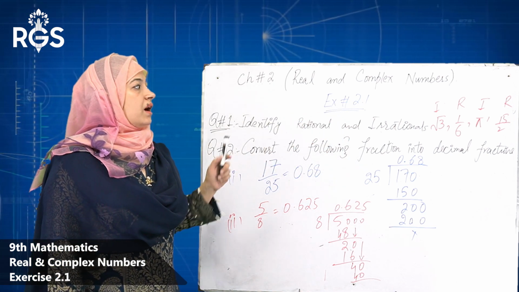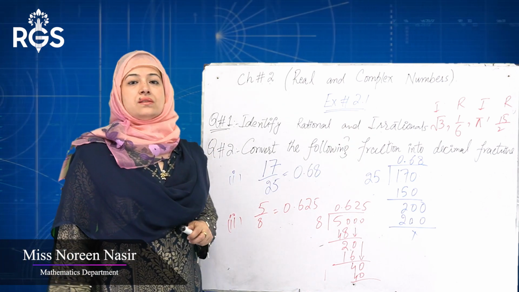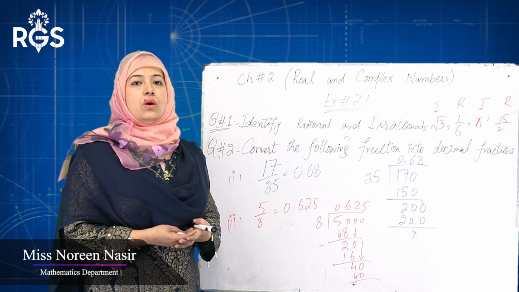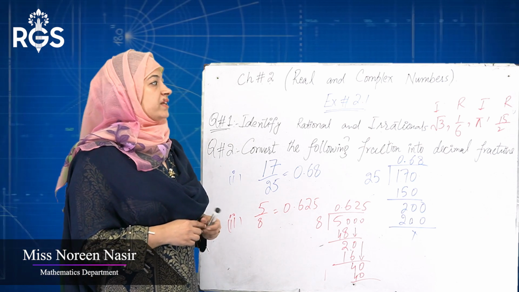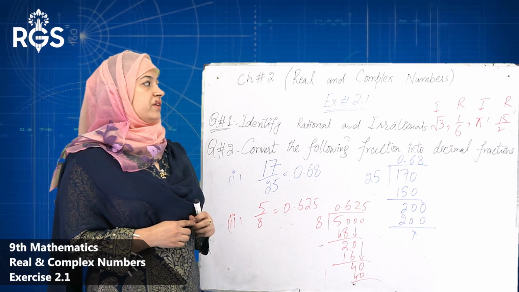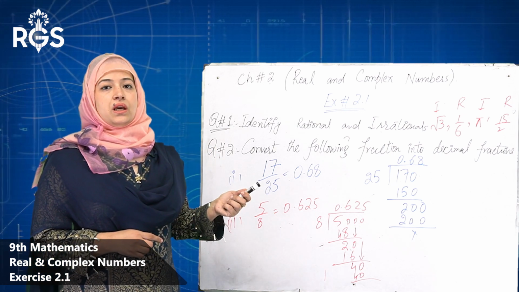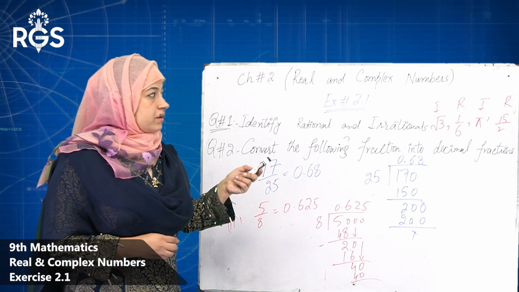We can write it like this, capital I. Next one is 1 by 6. We can write it in the form of 1 over 6, so this one is your rational number. Next one is pi. Pi is a good example of an irrational number. All of you are familiar with this. Next, 15 over 2, this one is in the form of p over q. So this is your rational number.